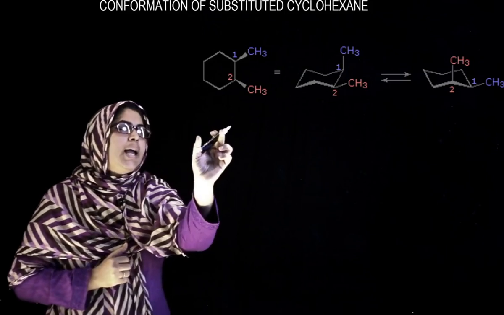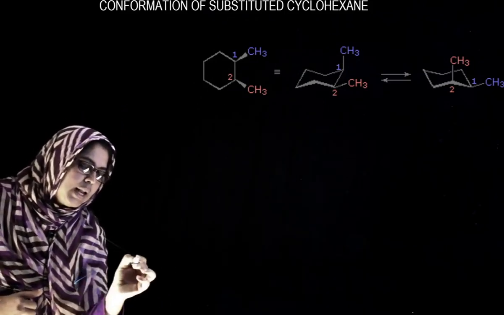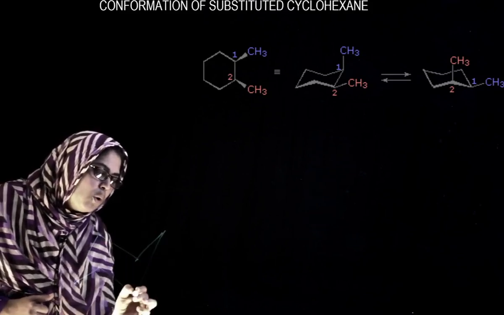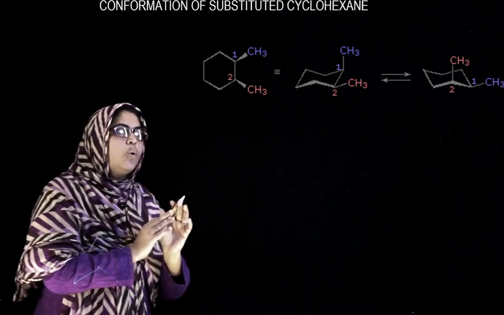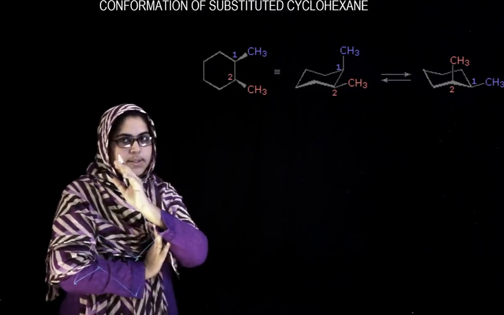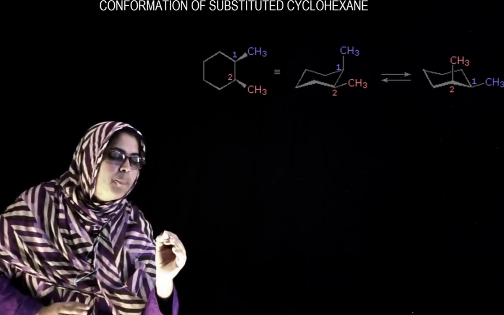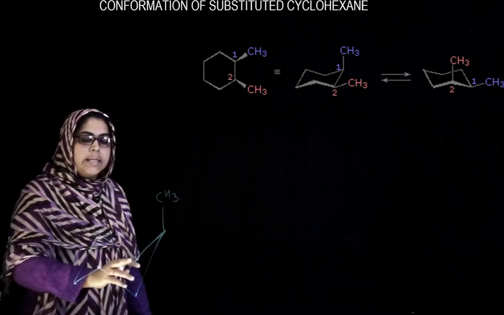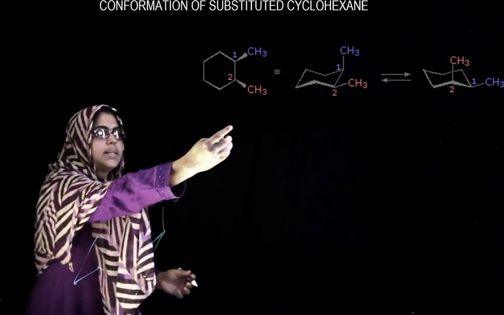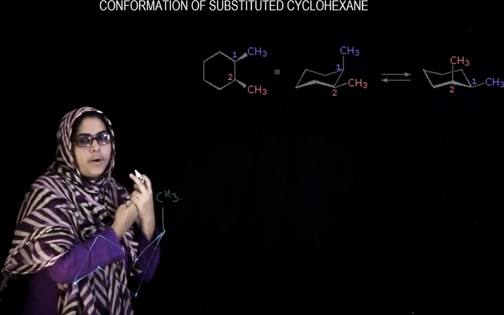And in this case, how will you convert the classical formula into the chair conformation? The CH3 group is pointing upwards, that is, towards the viewer, so CH3 will occupy the first position here. The second CH3 is also coming towards the viewer, that is, it will also be pointing upward.